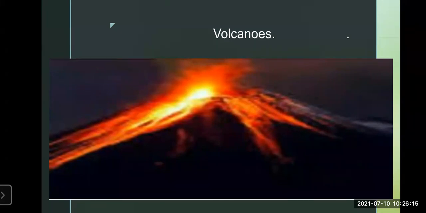The process is actually occurring in the interior of the earth. Hot solid, liquid, and gaseous materials are thrown out. We have seen how the process is occurring in the interior of the earth. The hot solid and gaseous materials are thrown out, and you can see here how it comes out.